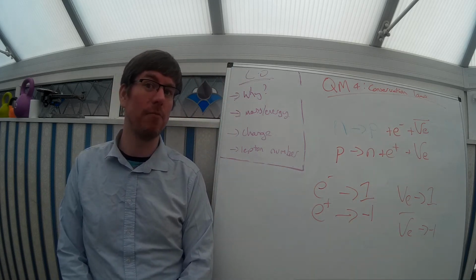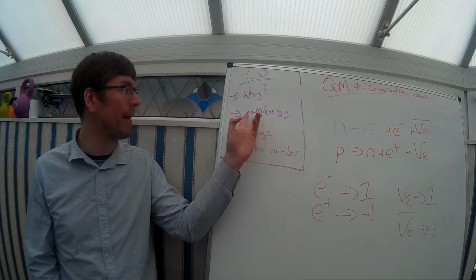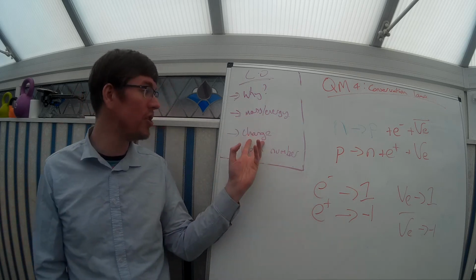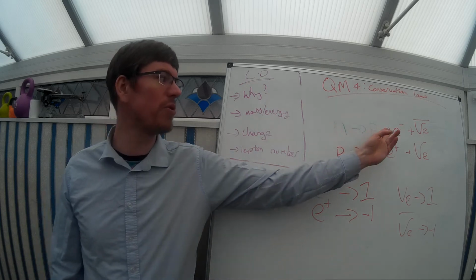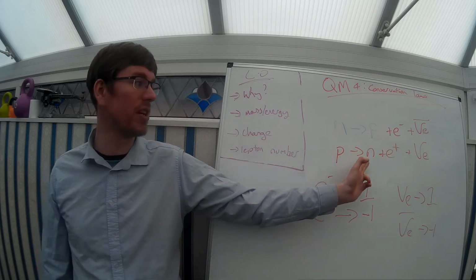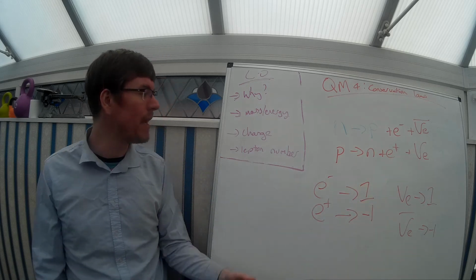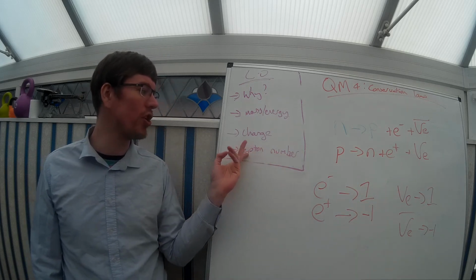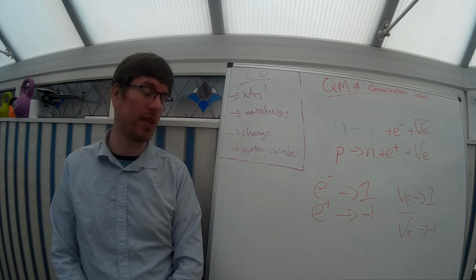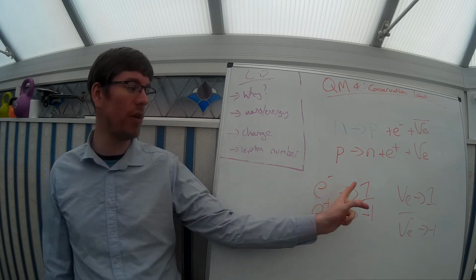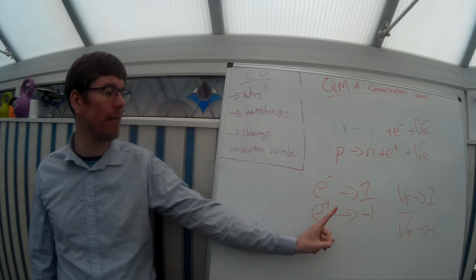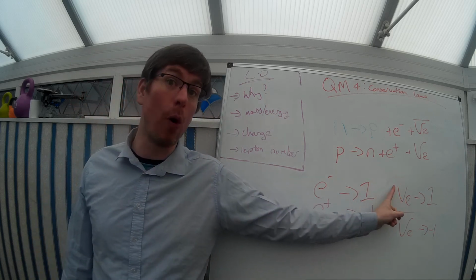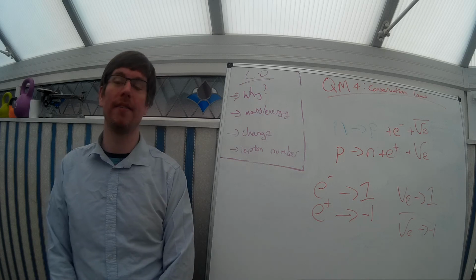So just to recap, mass energy is conserved, that's easy. Charge is conserved, a little bit more difficult, but the neutron's turning into proton, we need negative charge. Proton's turning into neutron, we need a positive charge, simple as that. And then electron lepton number is also conserved. So if we're making an electron, we're going to need an anti-electron neutrino to balance it out. If we're making a positron, we're going to need a normal electron neutrino to balance it out.